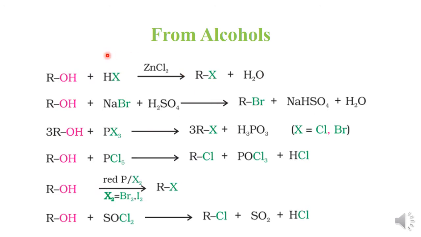So this is a summary by which the alcohol gets converted into the haloalkanes by the action of suitable reagents, that is the halogen acids, phosphorus halides, or lastly thionyl chloride.